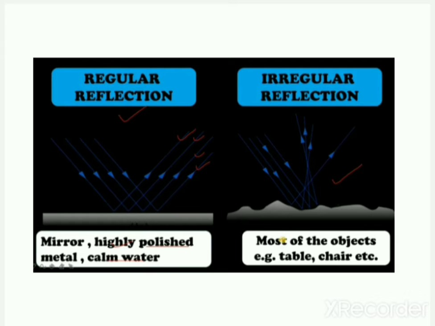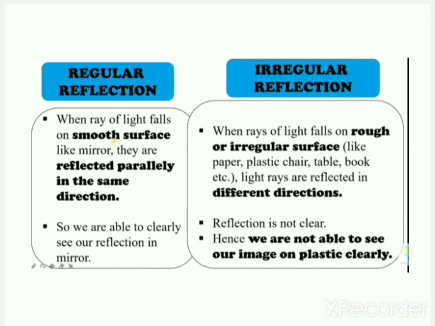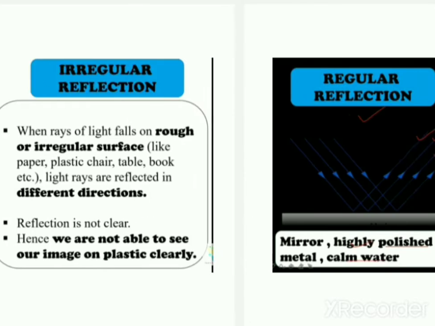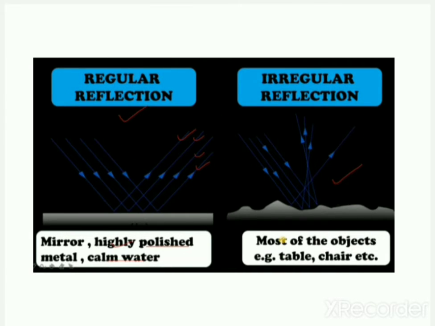Whereas in irregular reflection, rays of light fall on a rough or irregular surface like paper, plastic, chair, table, book, etc. Light rays are reflected in different directions. Now you can see in the second picture, below, the irregular reflection, the rays of light are reflected in different directions because the surface of the object is rough.